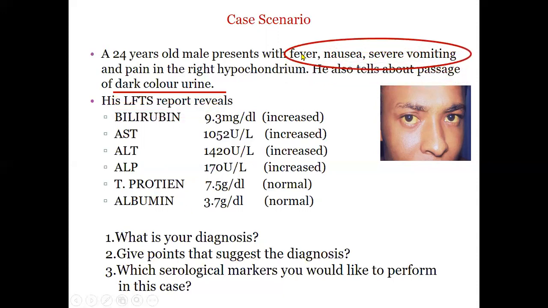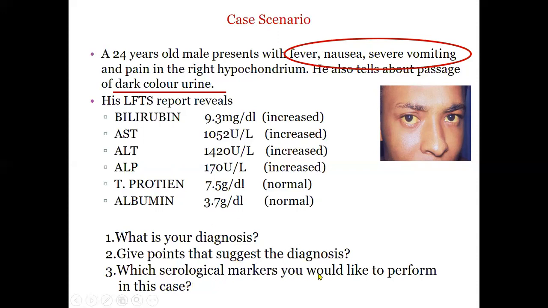Now, these are the points which suggest the diagnosis along with these investigations: fever, nausea, vomiting, pain in the right hypochondrium, and dark colored urine. These all go towards acute hepatitis. Acute hepatitis can be due to different causes. So in this question, you will write the answer acute hepatitis. What are the points? The raised enzymes and the clinical presentation of the patient.